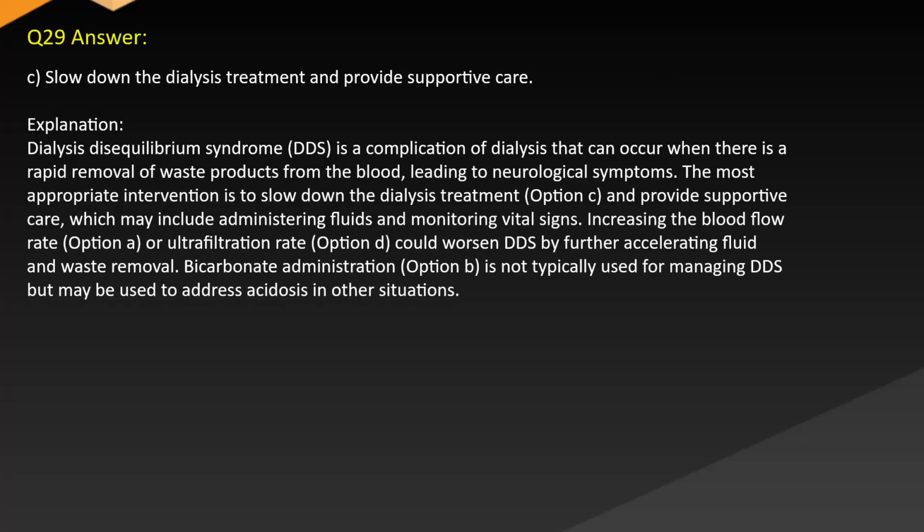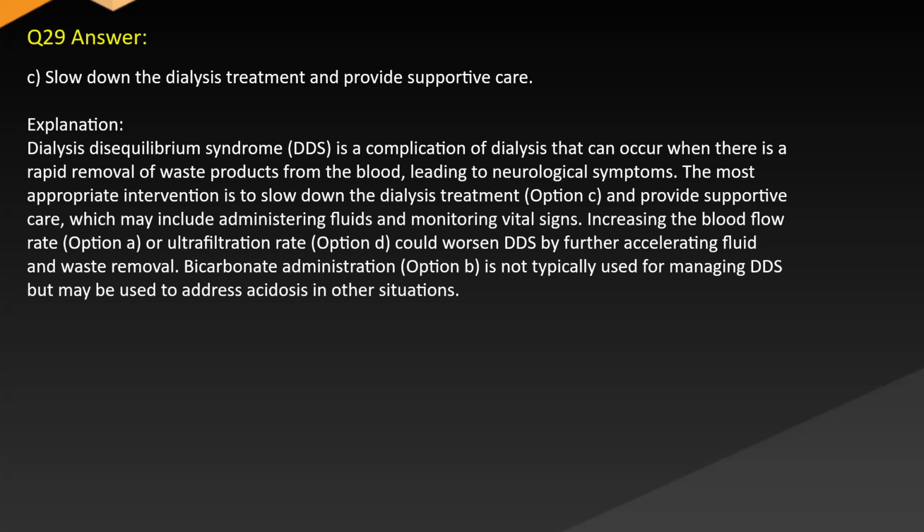Answer: C. Slow down the dialysis treatment and provide supportive care. Explanation: dialysis disequilibrium syndrome, DDS, is a complication of dialysis that can occur when there is a rapid removal of waste products from the blood, leading to neurological symptoms. The most appropriate intervention is to slow down the dialysis treatment, option C, and provide supportive care, which may include administering fluids and monitoring vital signs.